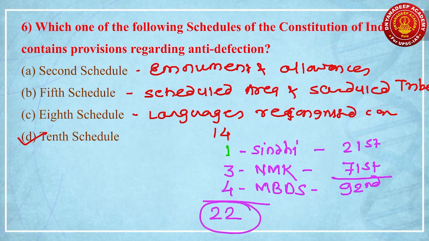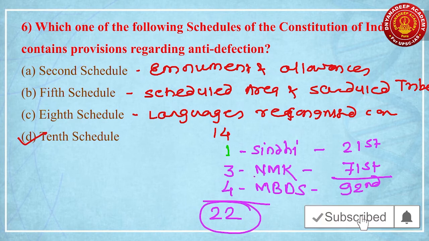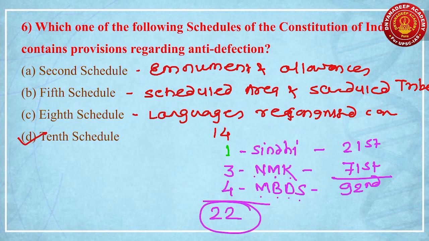You have to remember the names of these languages: Sindhi, Nepali, Manipuri, Konkani, Maithili, Bodo, Dongri, Santhali. The 21st Amendment Act, 71st Amendment Act and 92nd Amendment Act, right?